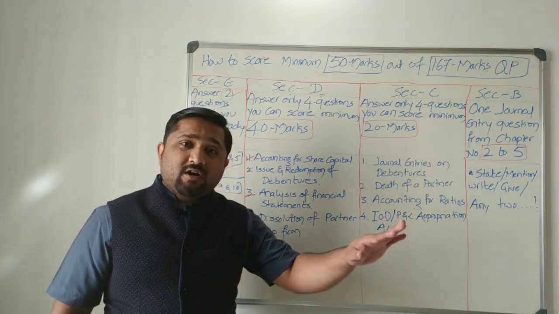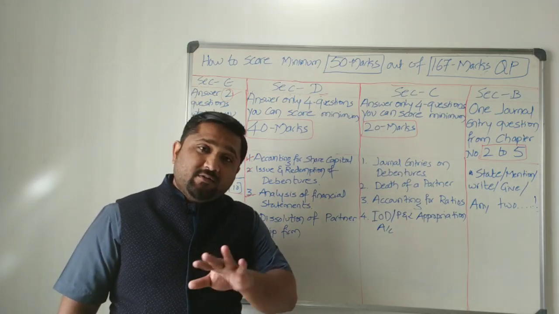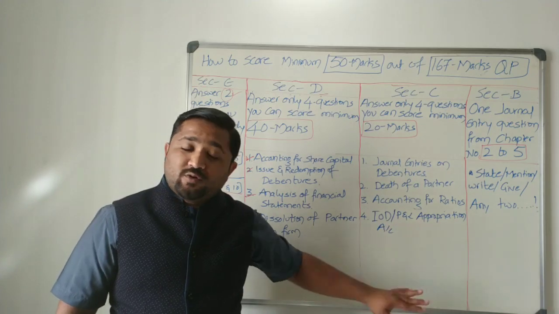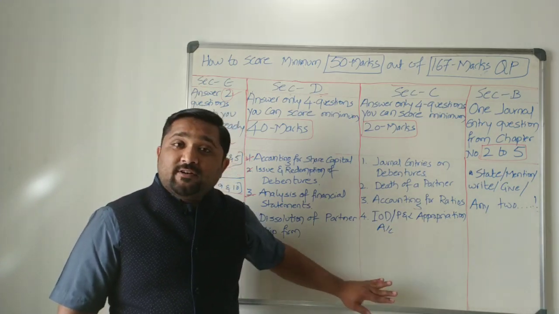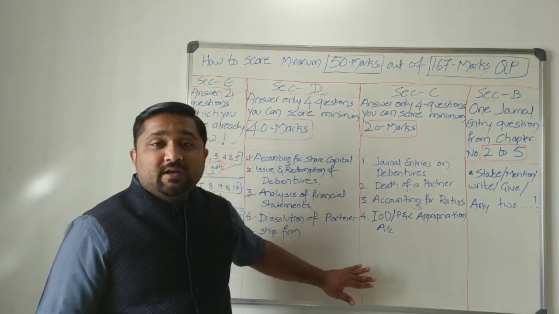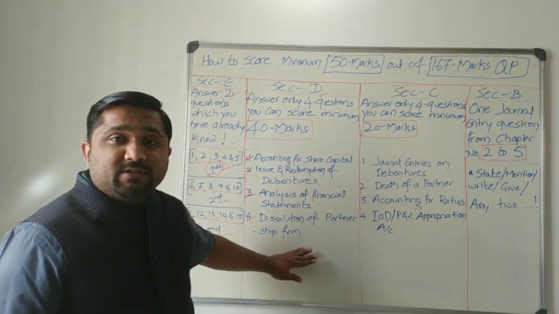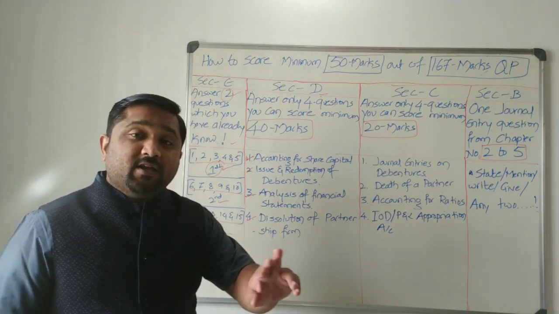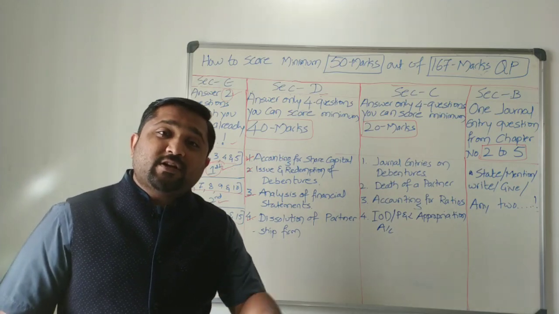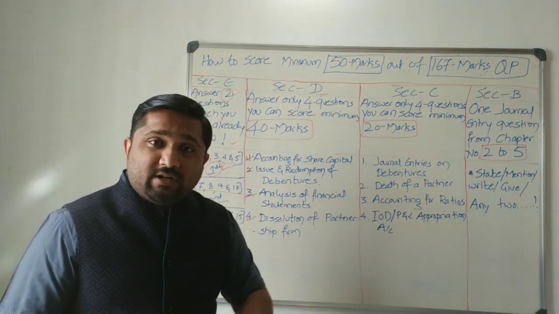So it takes a lot of time. So don't consider reconstitution of a partnership, that is admission or retirement, at this point. Again, you don't know whether they are going to ask admission or retirement. So let us not take a risk.